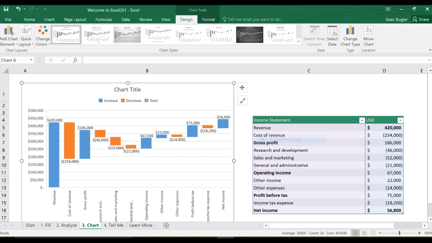Wonderful. Are there any other exciting new features in Excel that stand out to you as you've been playing around with this, other than Tell Me and these waterfall charts? Absolutely. For my advanced Excel users, you might be familiar with something called Power Query. It's huge. In years past, you've had to download an add-on in order to activate it, but now it's been built into the core software of Excel. So we're able to do a lot of really cool things here with outside data.